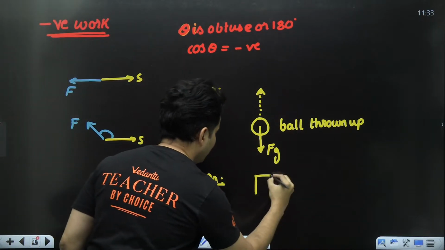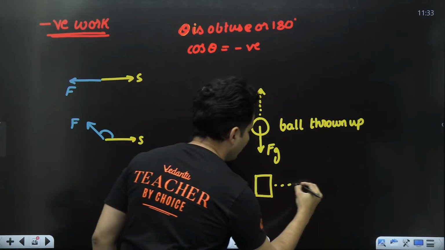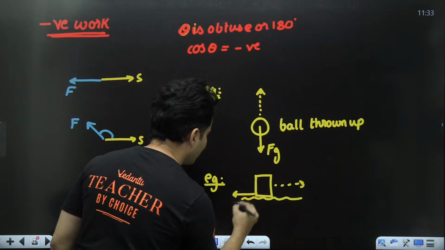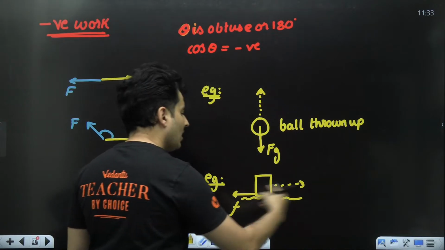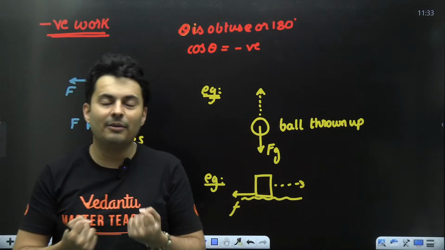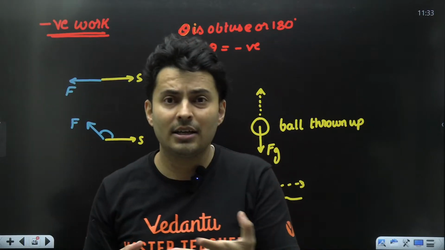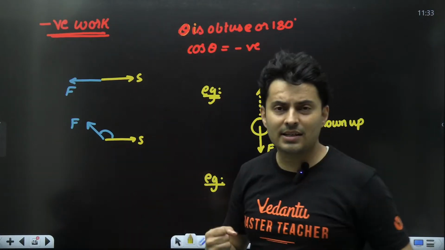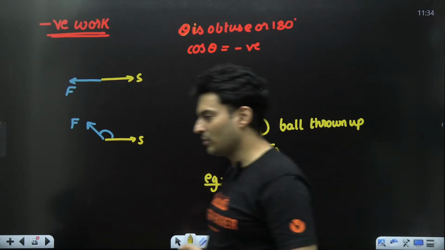Like for example, there is a box and it is moving and maybe the surface below is rough. So the frictional force will do negative work against the block as it stops. You are going somewhere, it is sucking away the energy. So negative work is not a giver, rather an acceptor, rather it takes energy, it sucks away energy from the system. That's what it is.